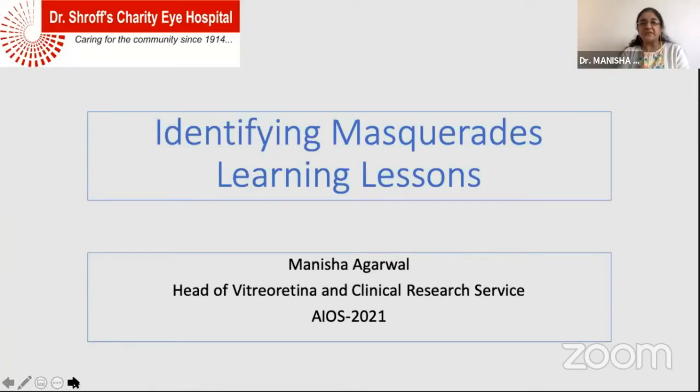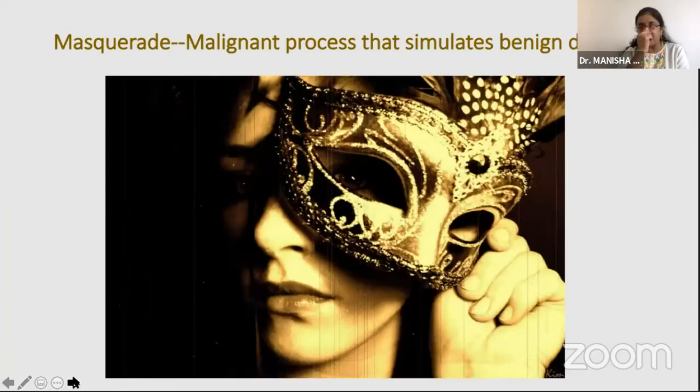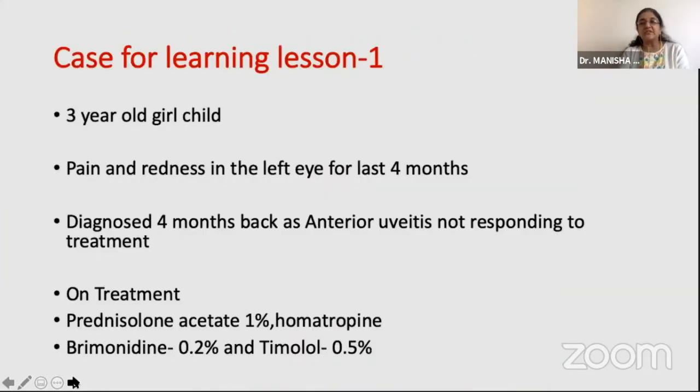I would be just speaking on some learning lessons from identifying masquerades. So what do we mean by a masquerade? A masquerade is basically a process that simulates a benign disease, and that's exactly what we mean when we use the term. Let's go through these two cases, which were a learning process for me and my team.